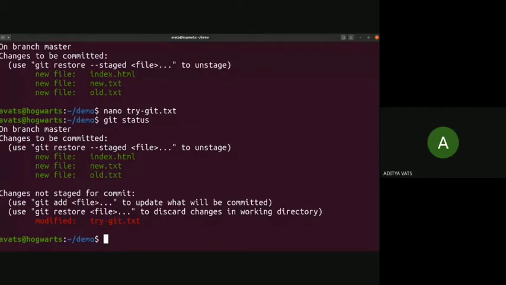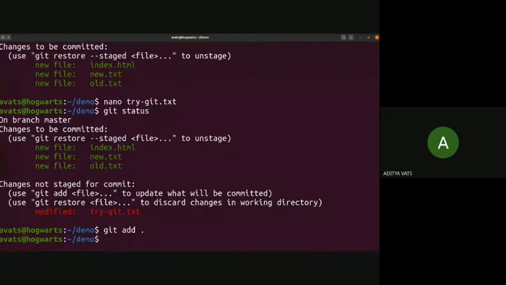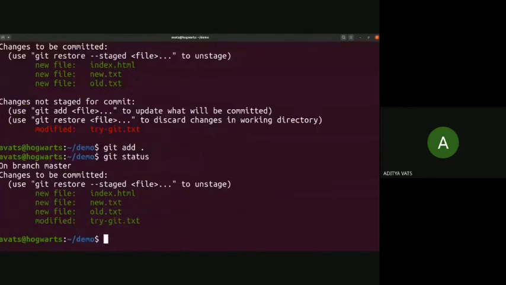So Git recognizes that this file is modified. You can see here there is a label: new file, and modified. Modified means the file has been modified. Git recognizes that. So as before, we will use git add dot, which takes everything into account, and we'll check git status to see what is happening, and everything has been taken into account. And let's commit these things. Commit -am, and there's a message.